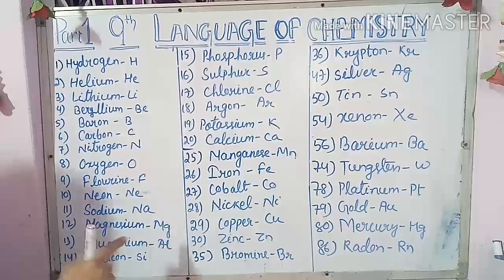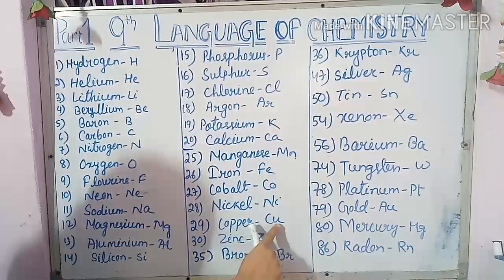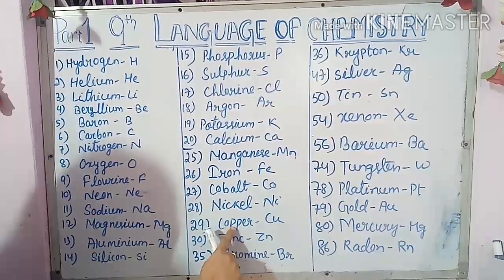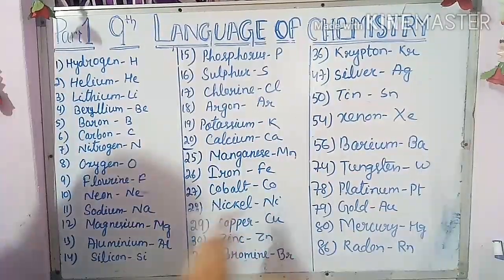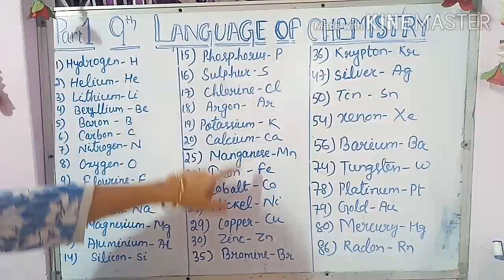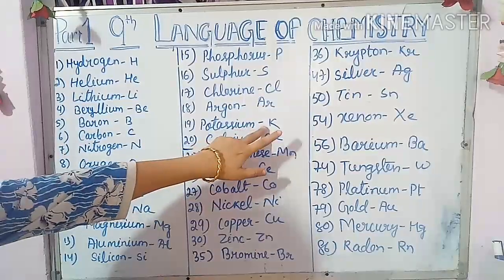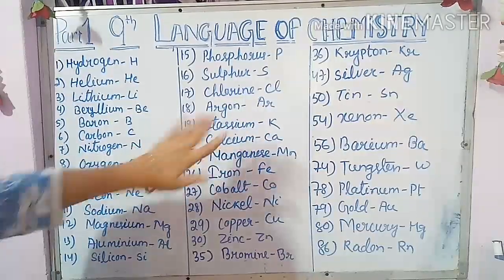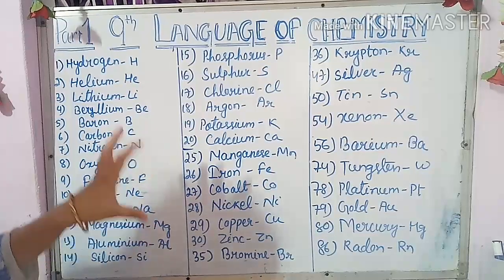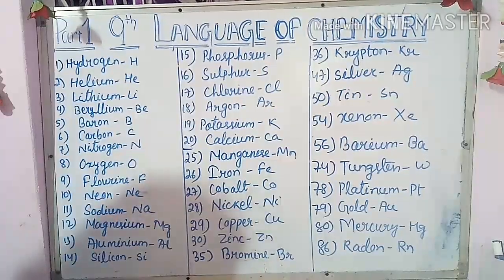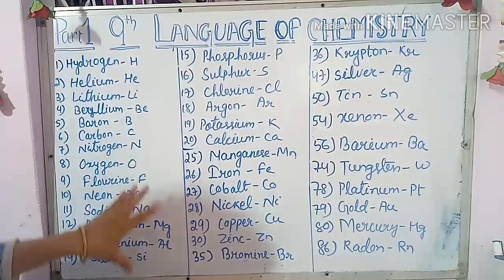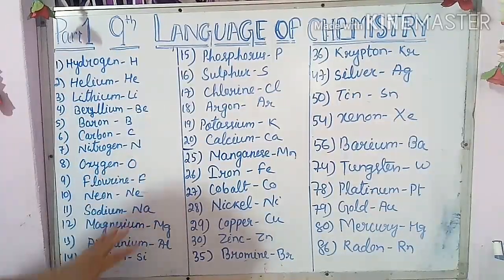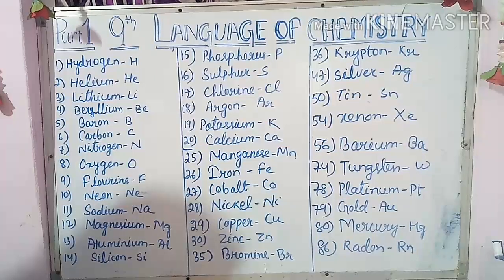Like this, here also there is Cu. See, copper, C-O-P-P-E-R, but it is derived from the Latin name, that is Cu. So you can see many such things here. Potassium also, you see K. It does not come from the English name. They are from Latin or German names. Now you have to remember which are the Latin names and which are the German names. Two are the German names. One is zinc, another one is